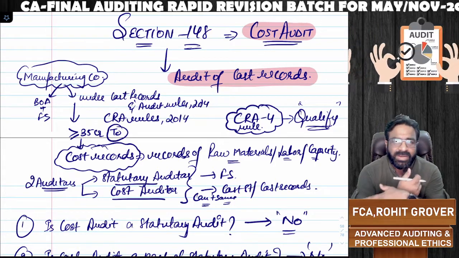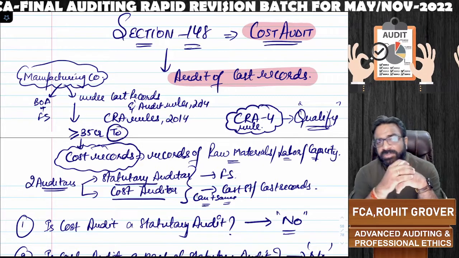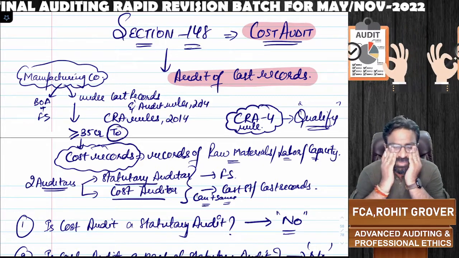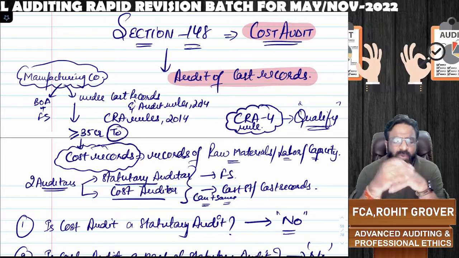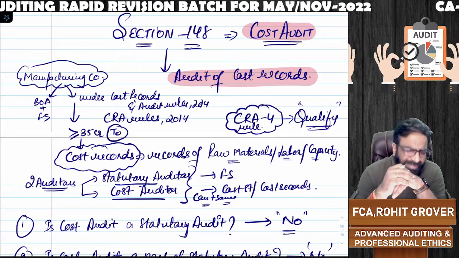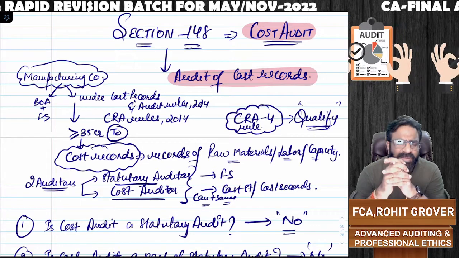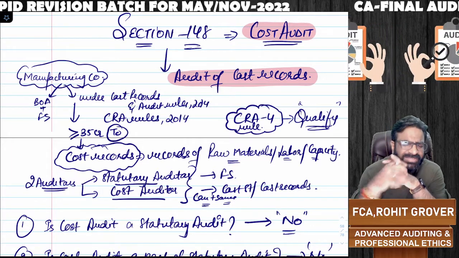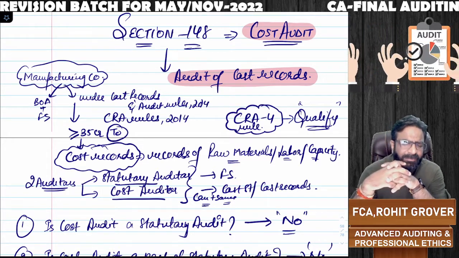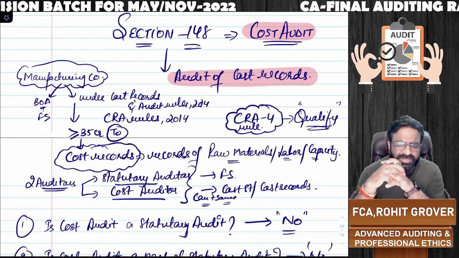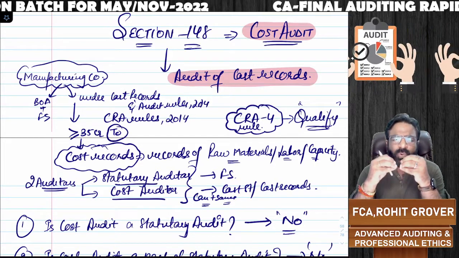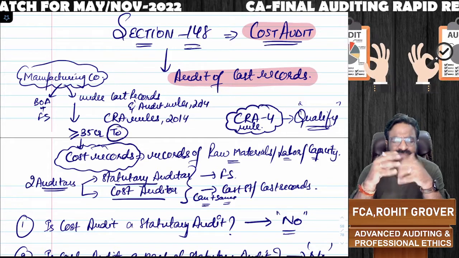Now, section 148 talks about what? It talks about the cost audit. First of all, we have to understand, sir, cost audit is required on which kind of entities? Cost audit is basically required on those manufacturing, production, assembling, extraction, mining, and processing industries who have to maintain cost records.